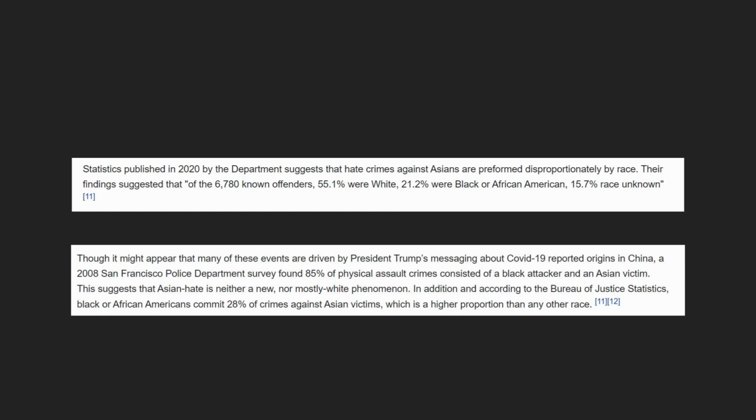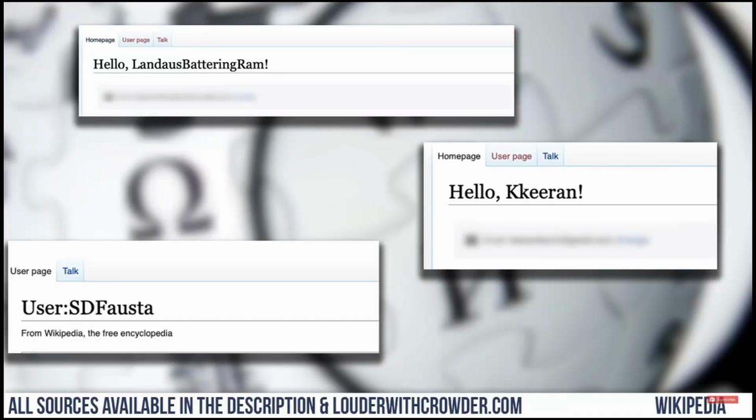So let's find out. Crowder at the beginning of his video tells us the usernames which he used to edit. Today we wanted to test if Wikipedia does in fact push an agenda with the article. So we created an account. And here's what we'll do. We'll show you an article.